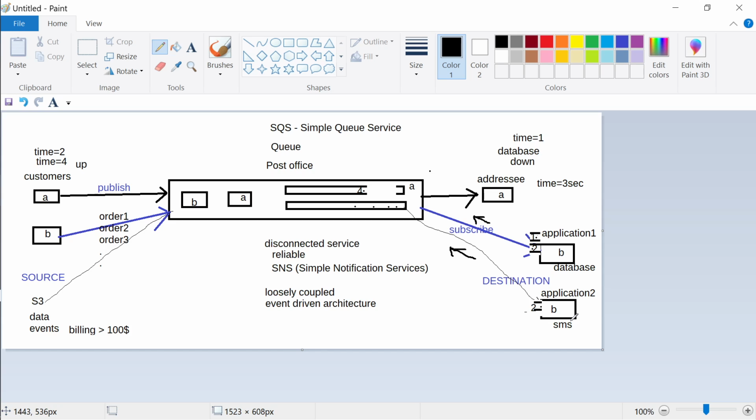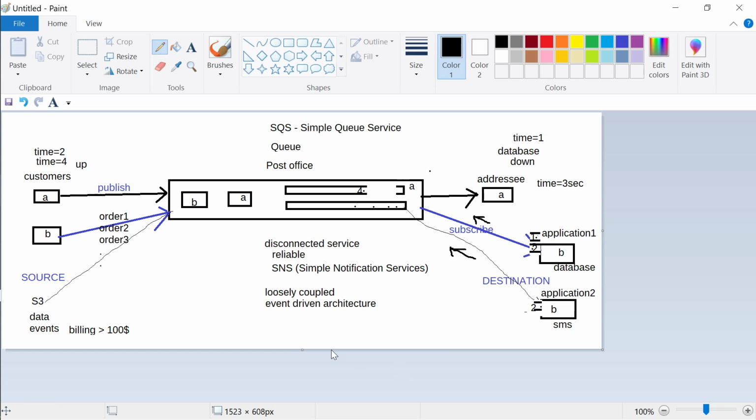So basically, suppose there are customers, on the left hand side, which is mentioned. The customers will store the data on this database, and from that database, the SQS service, simple queue service, will fetch those data into a database which is used by applications on the right hand side.